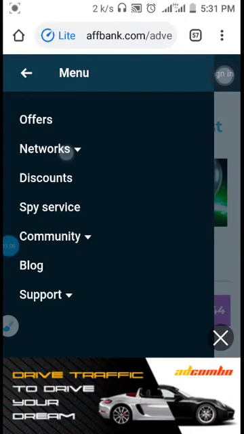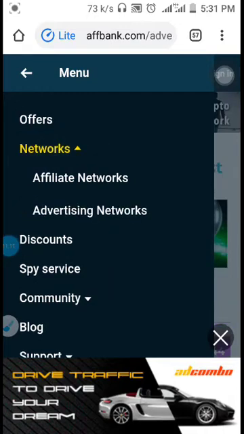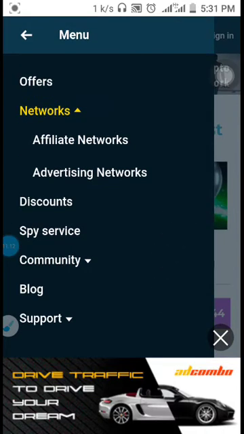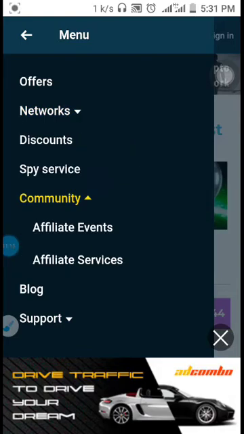Spy services, you want to look at what other affiliates are doing, the landing page they are using, the conversion strategy, the image, the creative they are using, and stuff like that. So that's that for AppBank. You have a lot to look at in AppBank. It's just a snip into what's going on in each of the marketing research websites.